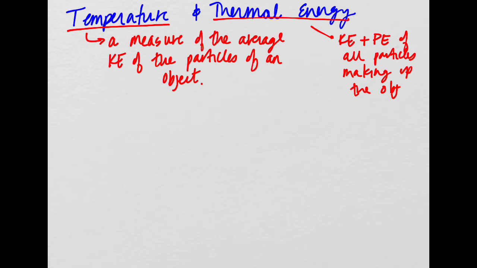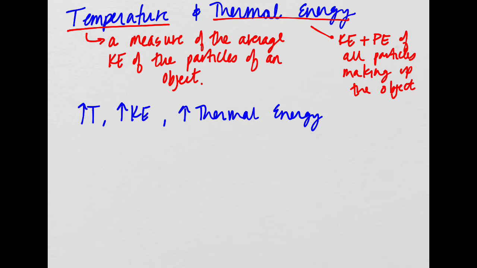So, what do you think happens to temperature? Well, it depends, actually. If temperature increases, what does that mean? If we increase temperature, then we must be increasing the average kinetic energy of the particles. That means, because we're increasing kinetic energy, we're also increasing thermal energy, right? Because thermal energy is just the sum of all the kinetic energy and all the potential energy. So as temperature goes up, so does thermal energy.